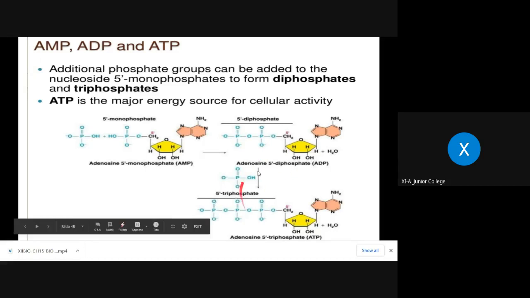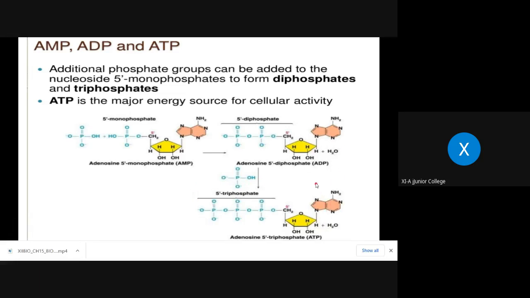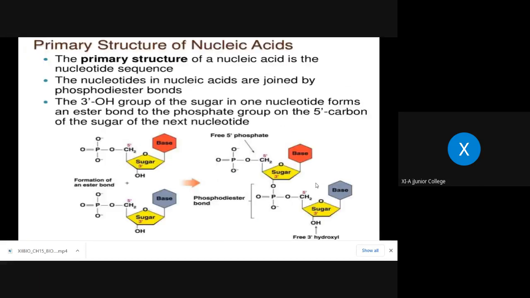Then to these two, when one more phosphate group gets attached, it becomes ATP. So the energy which is present is generally stored in the form of ATP, and as and when required, ATP gets converted into ADP, AMP accordingly. ATP is the form in which energy is stored. Okay, now this is the primary structure of nucleic acid. As I told you, nucleic acids are named according to the pentose sugar present in them, deoxyribose or ribose type of sugars.